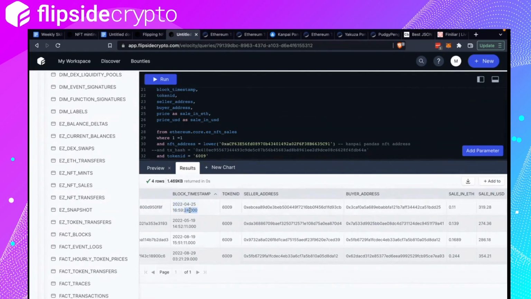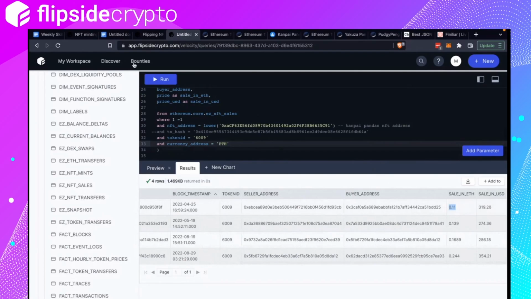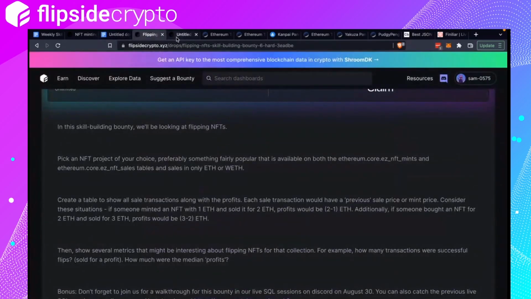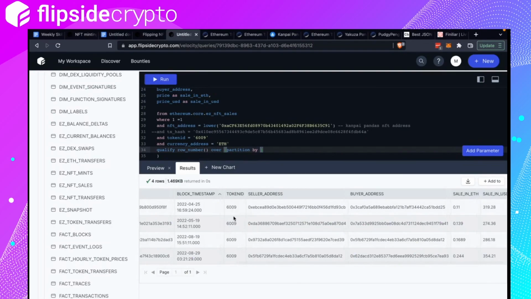So the first sale that ever occurred happened on 25th April this year, sold for 0.11 ETH. Okay, and because we want to compare the mint and the first sale, we are only going to take this first row. The way to do that is to use qualify row number over partition by token ID to separate it.